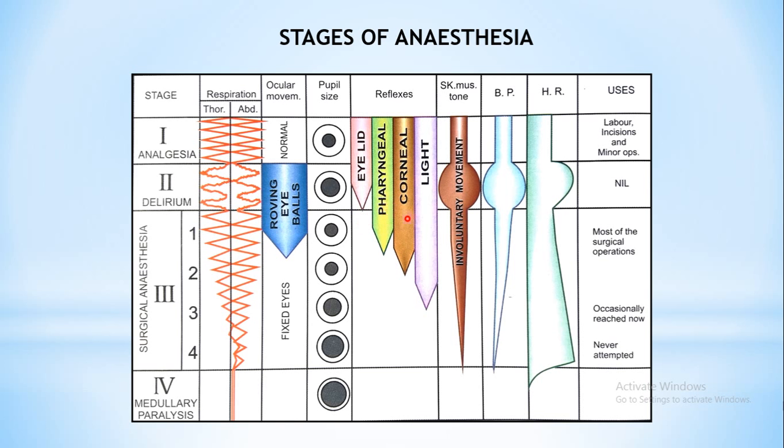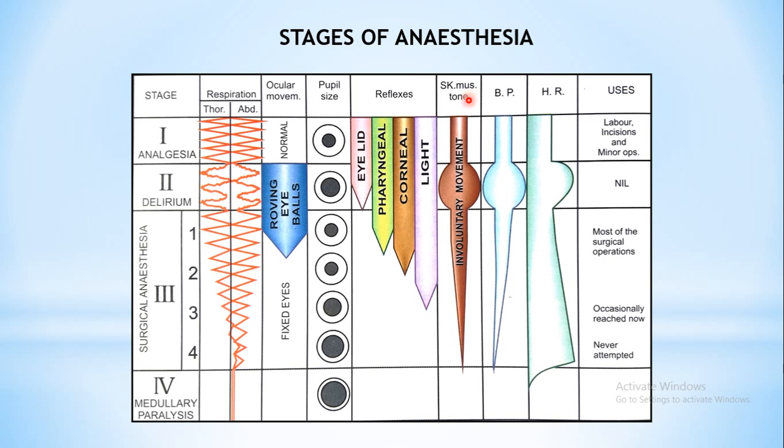Corneal reflex, meaning the touch reflex. If you touch your eye, your eyes will blink. So that is a corneal reflex. Then comes the light reflex. That means if you direct a torch, pupil size will reduce. So what is happening to this light reflex? Okay, so reflexes are also getting affected during anesthesia.